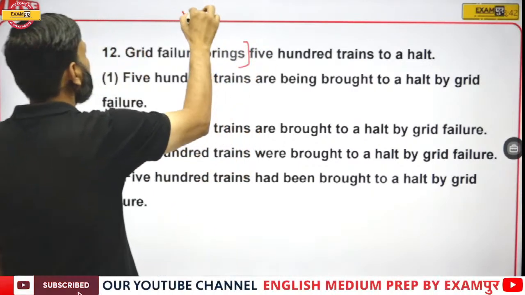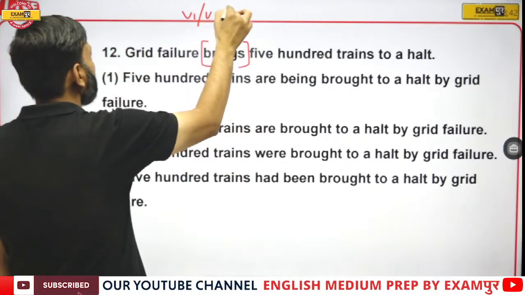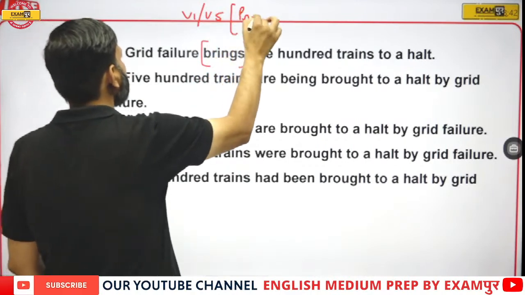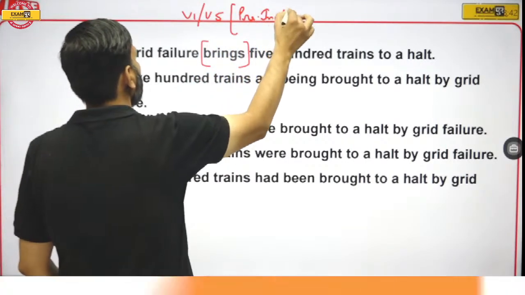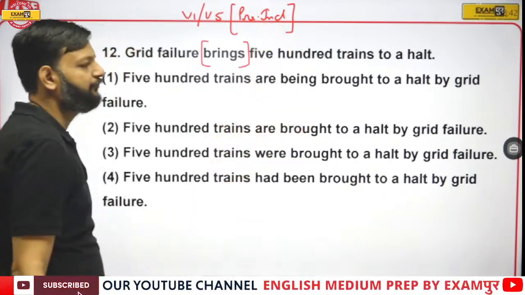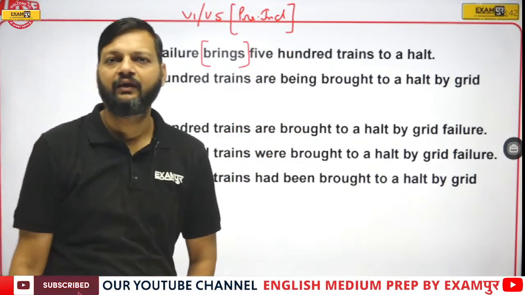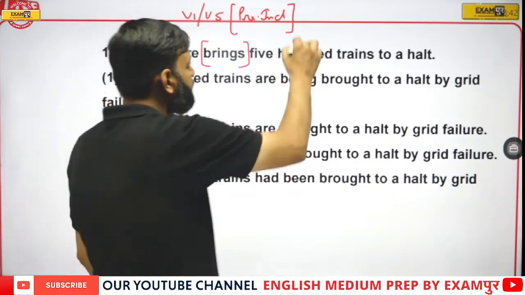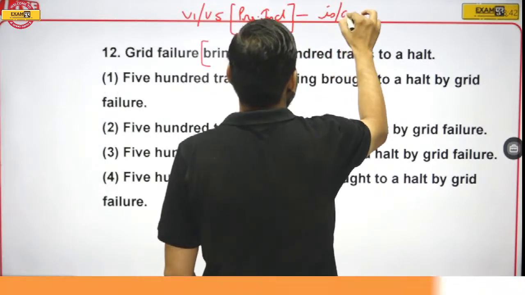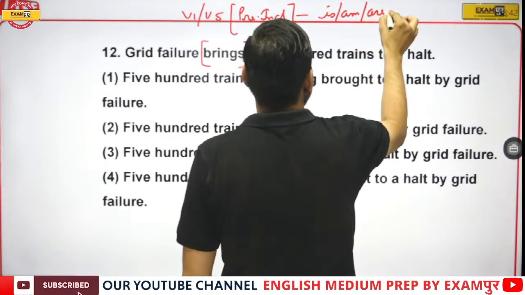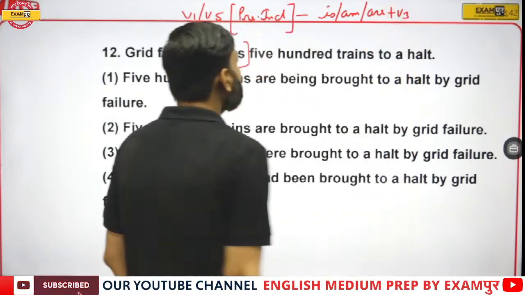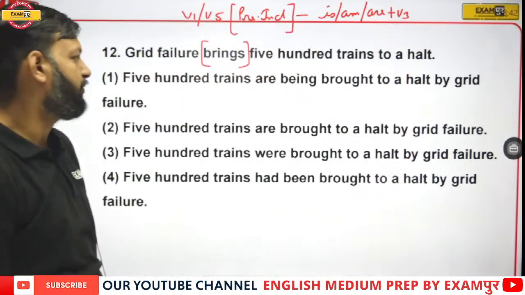First form or fifth form, that means present indefinite tense, must be changed into is, am, are plus V3.